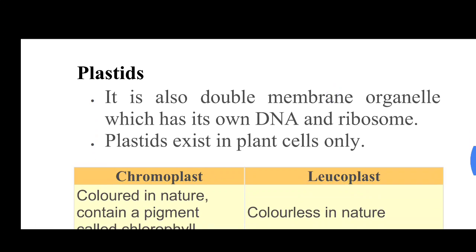Next is the plastids. Plastids are also double membrane organelles which have their own DNA and ribosomes. Yes, plastids have their own DNA and their own ribosomes also. Plastids exist in plant cells only. Yes, we already discussed in the earlier videos that chloroplasts are present only in plant cells, with the help of which they make their own food by photosynthesis. So plastids exist in plant cells only.